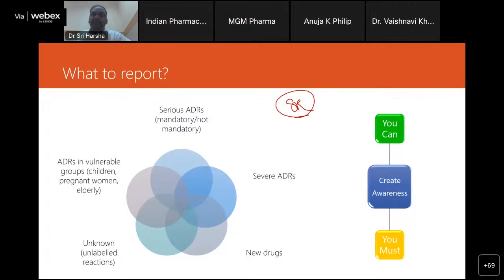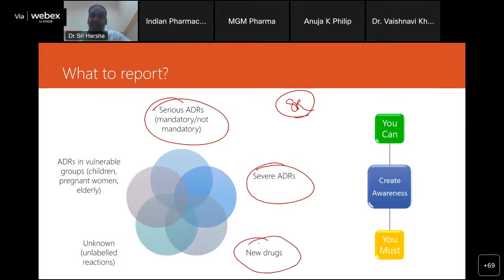In the spontaneous reporting mechanism, we can report serious adverse drug reactions and severe adverse drug reactions. We can report adverse drug reactions associated with new drugs, and reactions that were unknown before in the literature or in the package inserts. We can also report adverse drug reactions in vulnerable populations, specifically children, pregnant women, and the elderly.